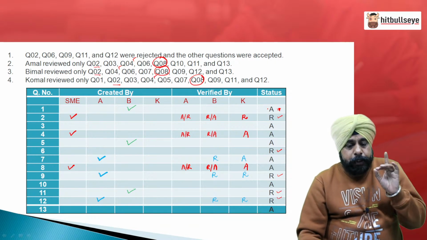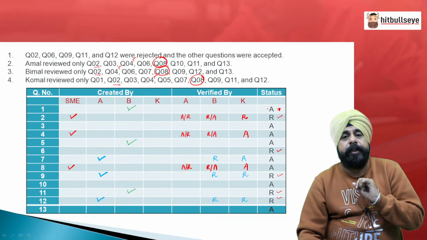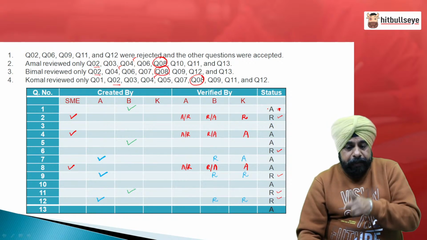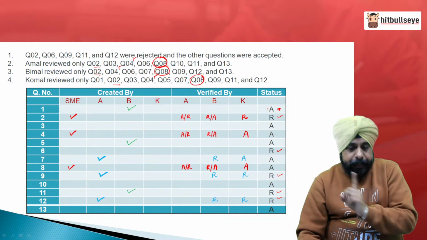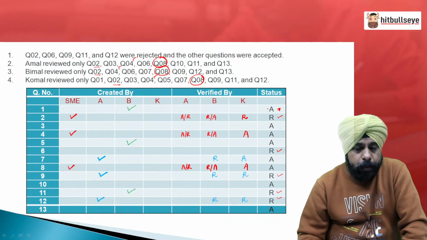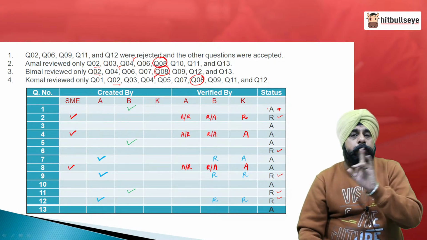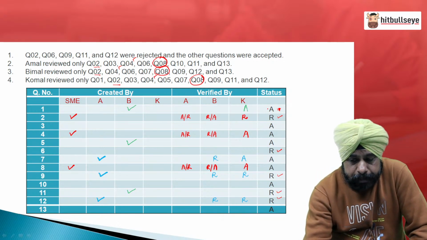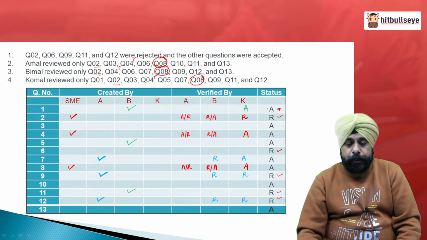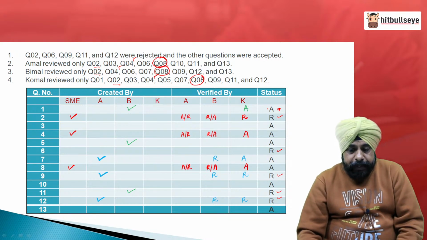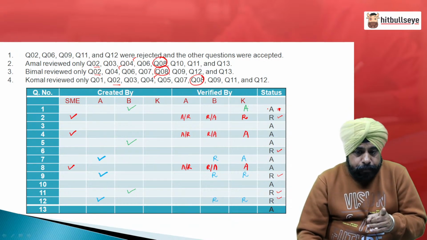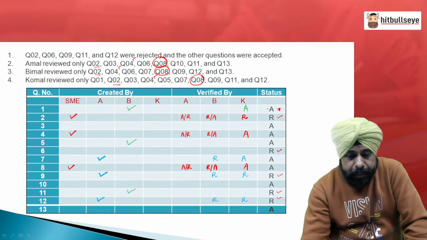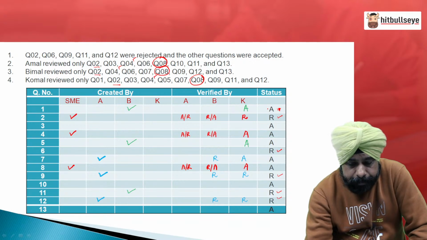Now, people, question numbers 1, 5 and 11 have been created by B, which are to be reviewed by K first and then, if required, by A. Let us see. Question number 1, only K reviews it and it does not go to A. It is accepted, so that means K must have accepted it in the first situation. Question number 5 goes to K only, not to A, and it is accepted. So, that means K must have accepted it.